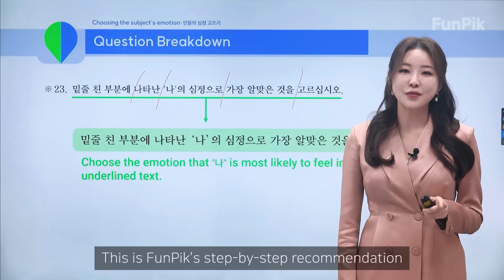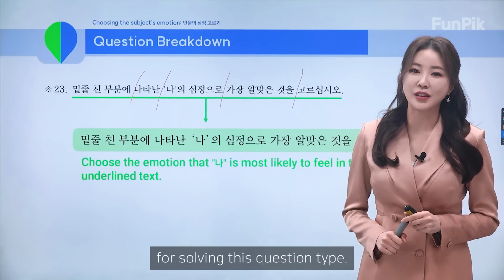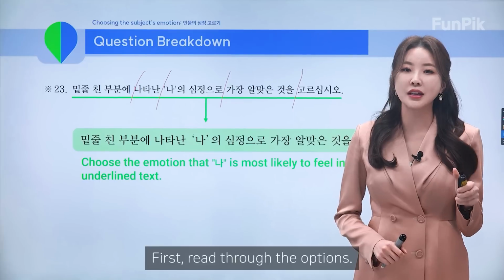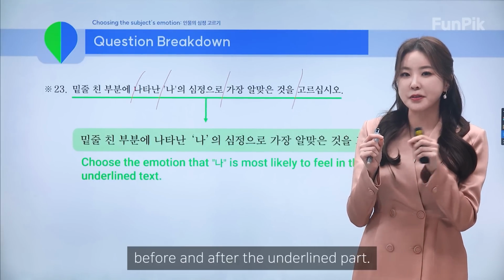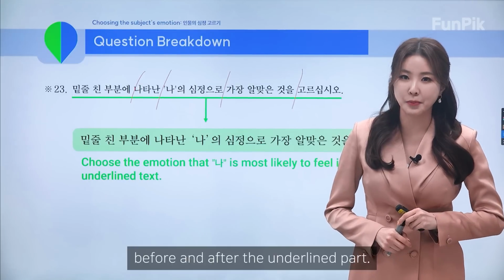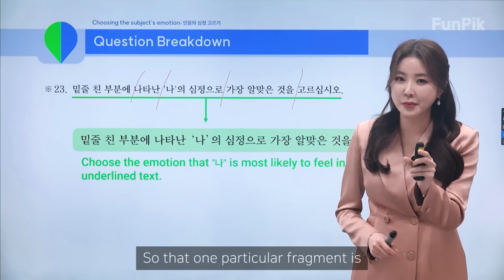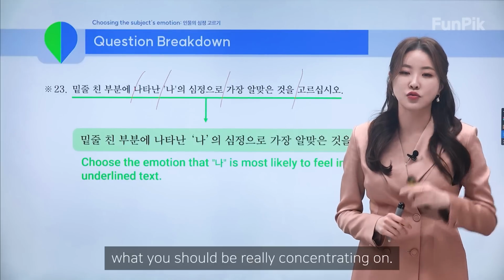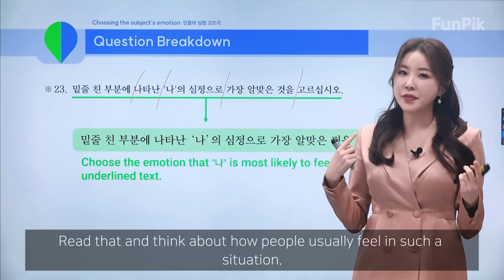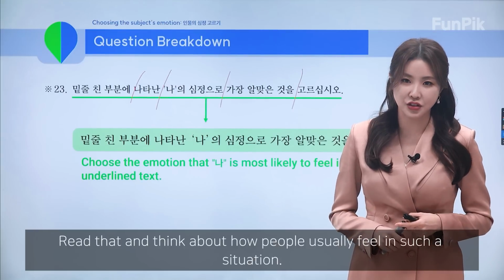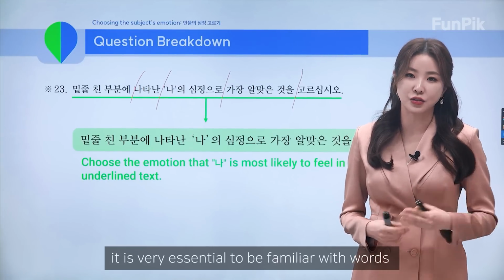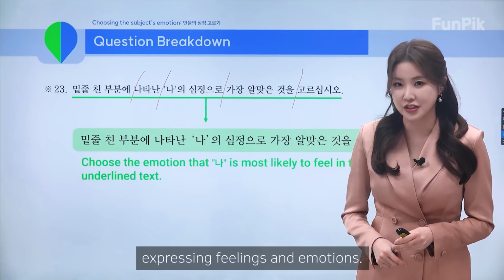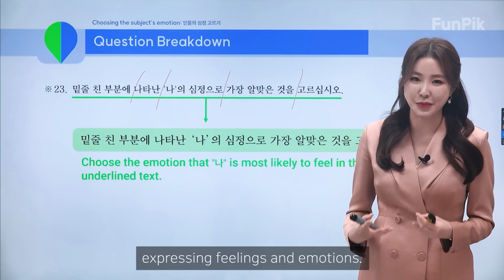All right, now this is FunPik's step-by-step recommendation for solving this question type. First, read through the options. Then read the text, focusing on the parts before and after the underlined part, so that one particular fragment is what you should be really concentrating on. Read that and think about how people usually feel in such a situation. And of course, because we are talking about emotions, it is very essential to be familiar with words expressing feelings and emotions. All right, let's solve one together.